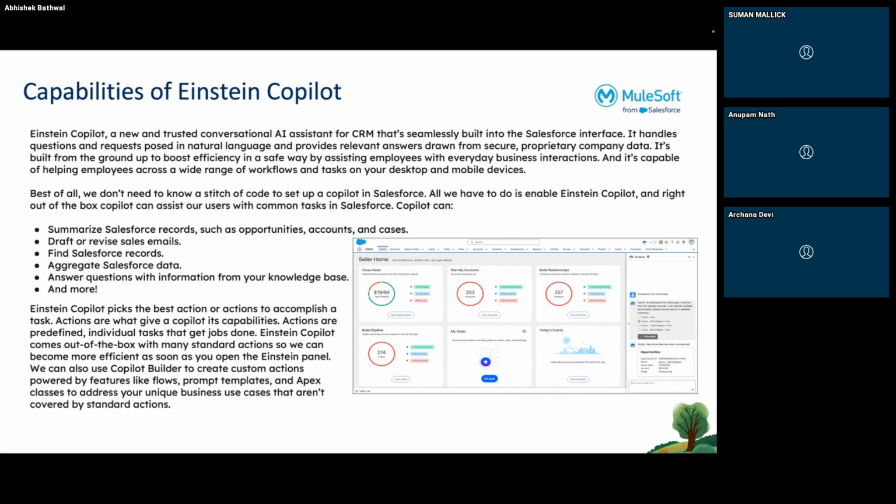So how does it get its capabilities? It gets its capability from the actions that we create inside the org, inside the agent actions. Okay. So if you look at this picture, there will be an option, Einstein, which again I will show. Once you do it, a prompt will open up where you can ask your questions, where you can put your stuff. It will analyze and give you the result with respect to the question.